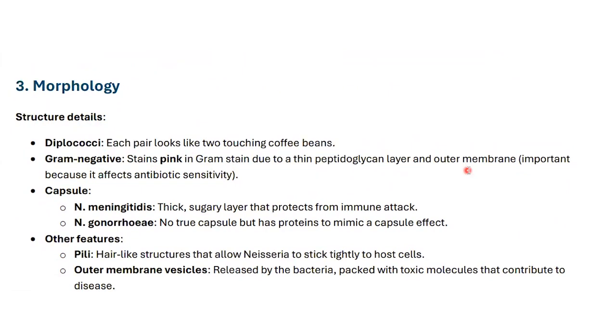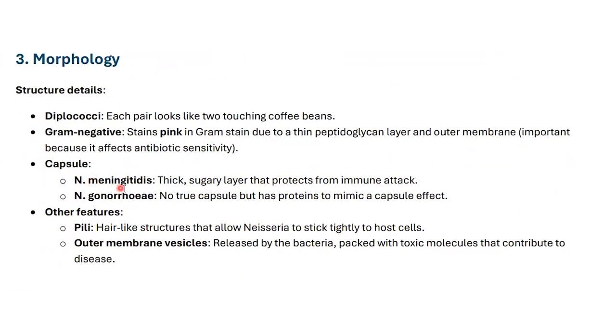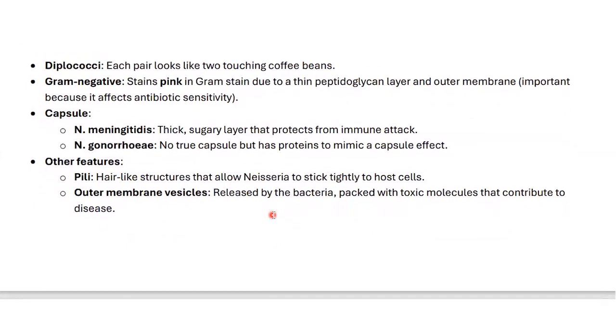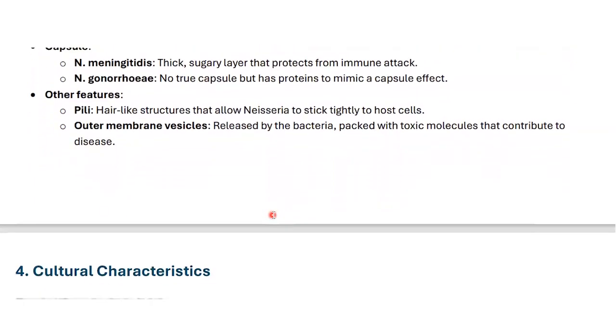That's the important feature. Capsule: Neisseria meningitidis has a thick, sugary layer that protects from immune attack. Neisseria gonorrhoeae has no true capsule but has proteins that mimic a capsule effect. Other features: pili, hair-like structures that allow Neisseria to stick tightly to the host cells. Outer membrane vesicles are released by the bacteria, packed with toxic molecules that contribute to the disease. That's the important thing, outer membrane vesicles are involved in the contribution to disease.